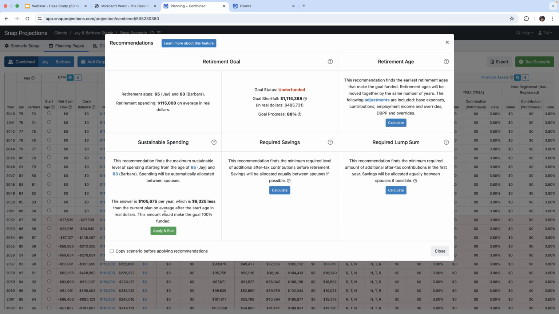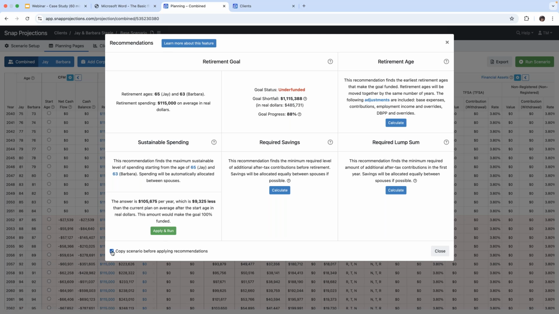All right, it doesn't take very long. You get an answer, and the answer is that they can spend $105,675 per year, which is really only $9,325 less than they had planned at $115,000. So before we apply and run this, we are going to click on copy the scenario.